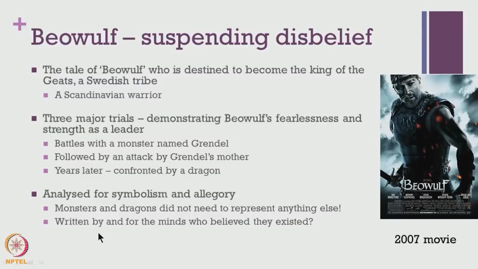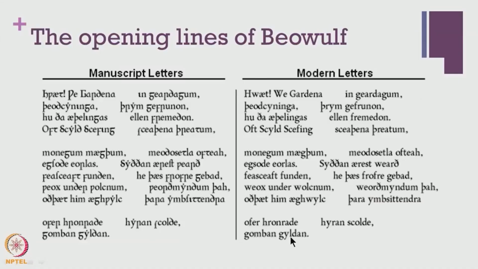And it's also an interesting feature to remember that Beowulf was made into a 2007 movie. This also speaks to the contemporary interest in the story of Beowulf, and how it could have been adapted into a very modern visual representation. And drawing your attention to the script, the Old English script, which was mostly Germanic in nature.